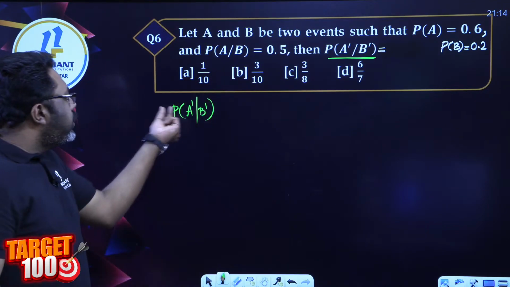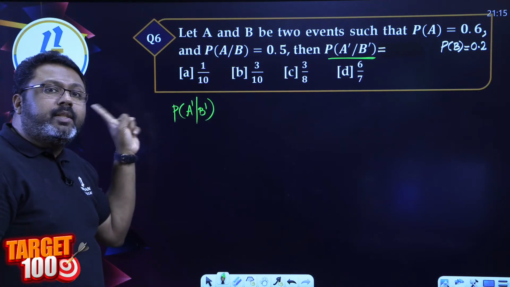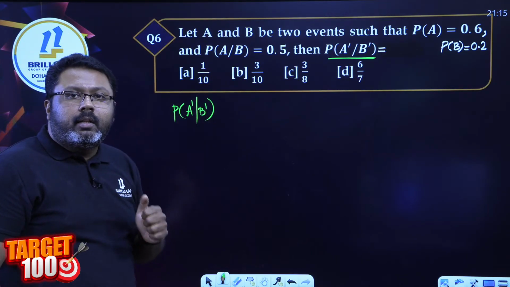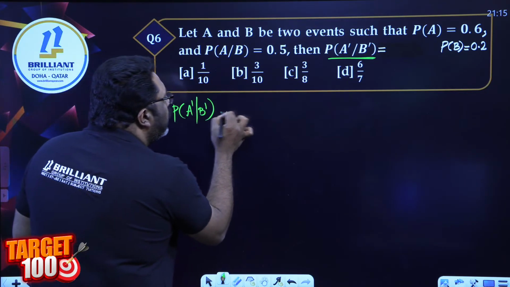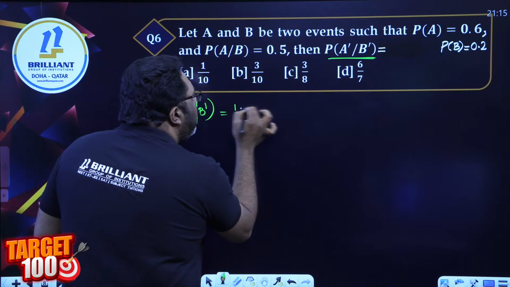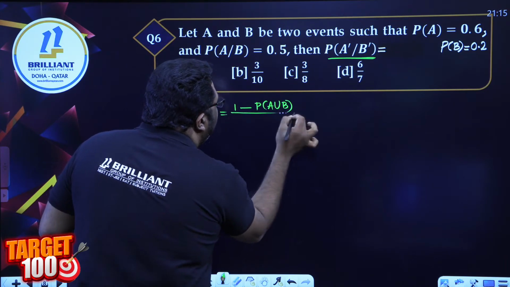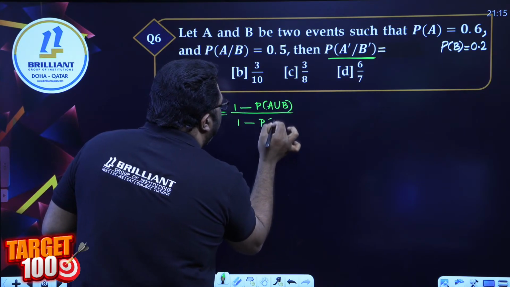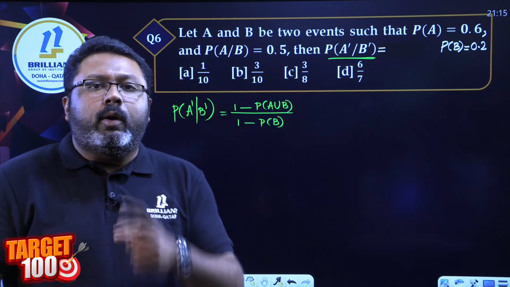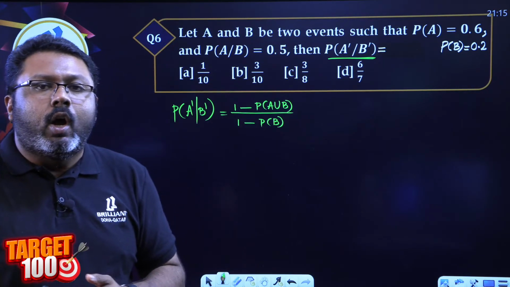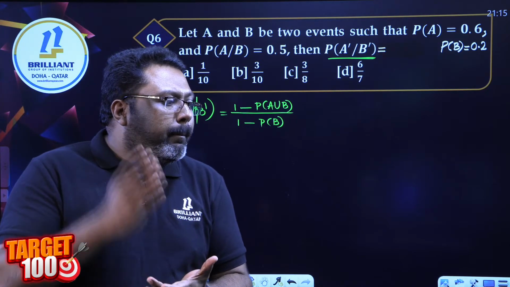The complement is on both the sets, on A as well as on B. Before we saw the formula for A dash given B. That's 1 minus probability of A given B. Yes, but this is the complement on both. So learn the formula. 1 minus P of A union B divided by 1 minus P of B. Please learn the formula, all of you. What is the formula for complement on both the events of a conditional probability? P of A complement given B complement.